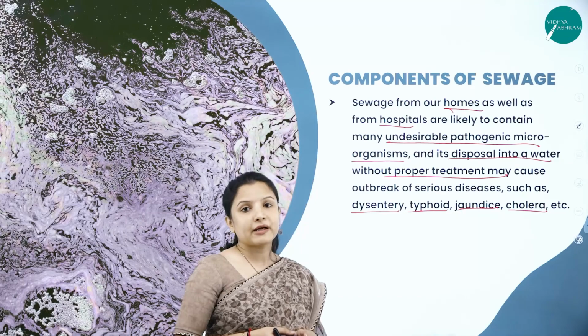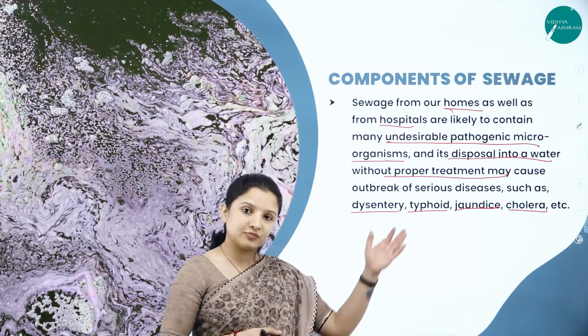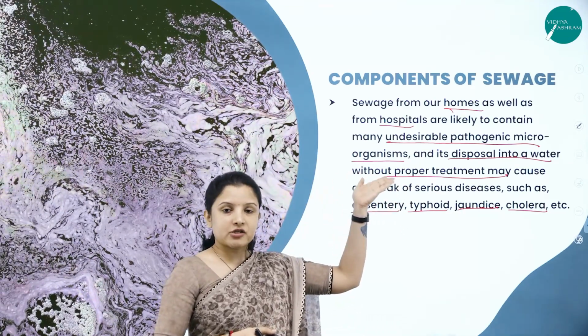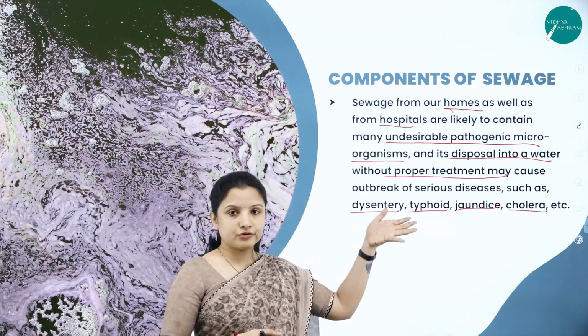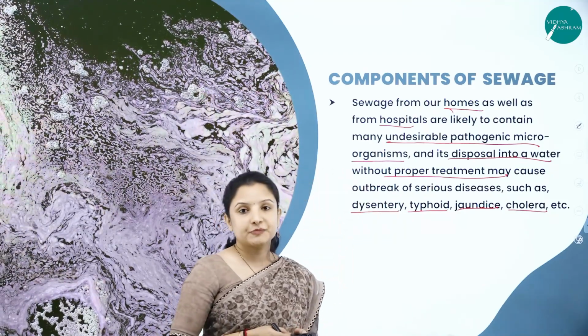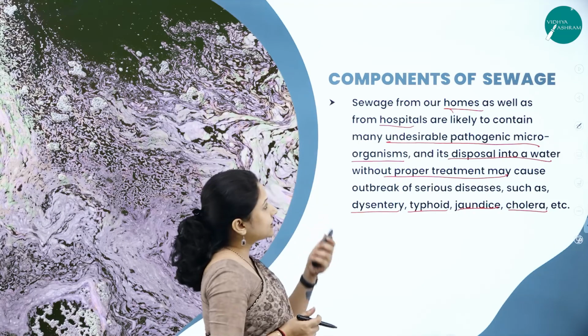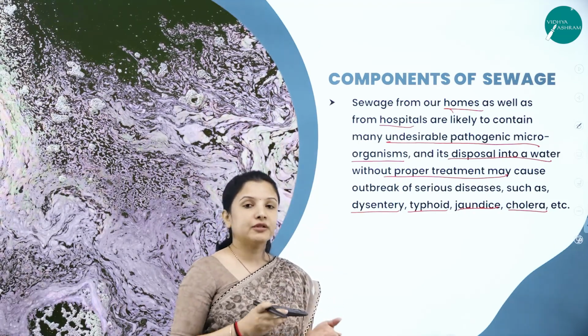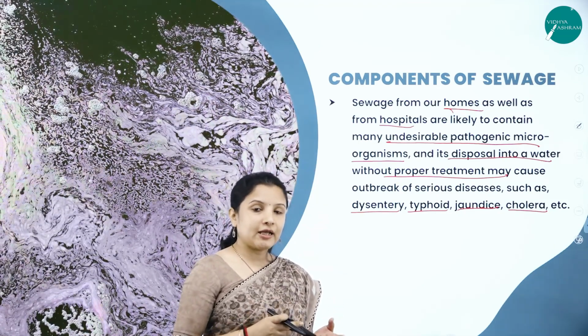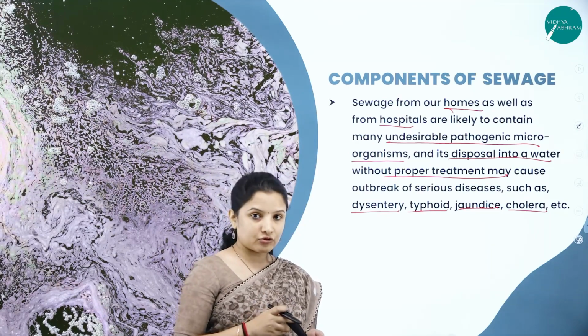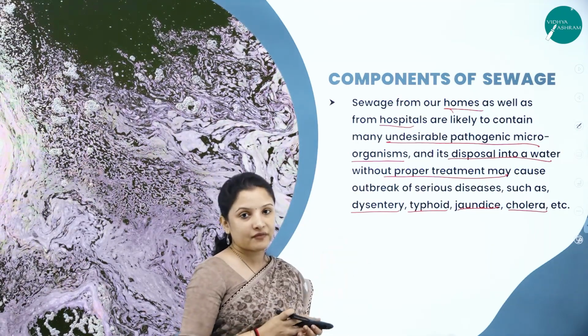So how do these pathogens enter the water? It is because of the sewage that is left out by households and also by hospitals. So the components of sewage contain harmful pathogens which may cause a number of diseases.